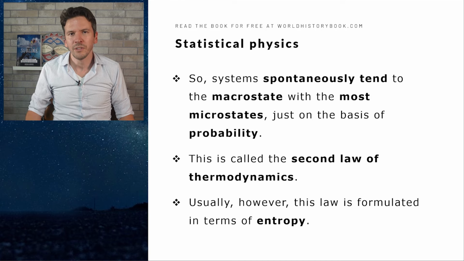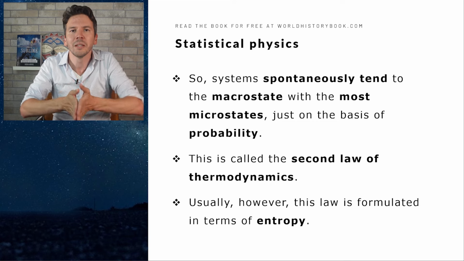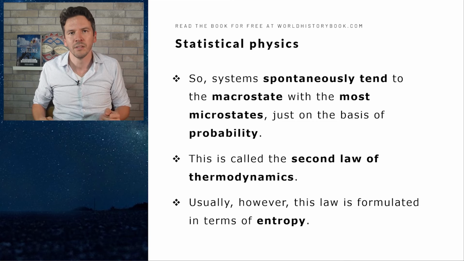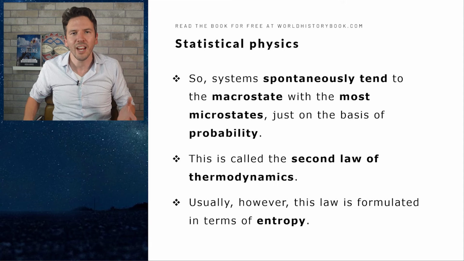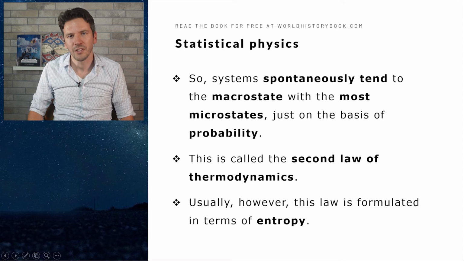So we can conclude, systems spontaneously tend to the macrostate with the most microstates, just on the basis of probability alone. And this is called the second law of thermodynamics. And usually, by the way, this law is formulated in terms of entropy, which we'll discuss now.